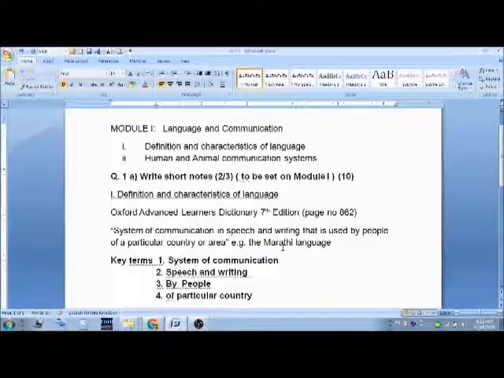So this is a very systematic definition. We are going to learn more definitions of language in my next videos.